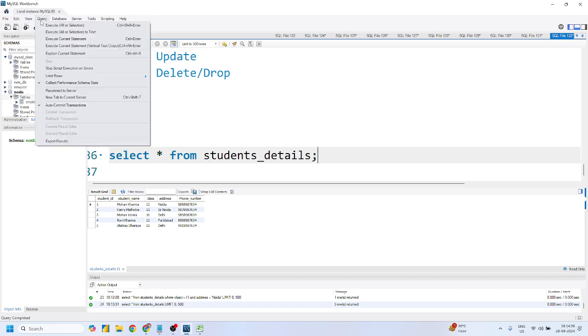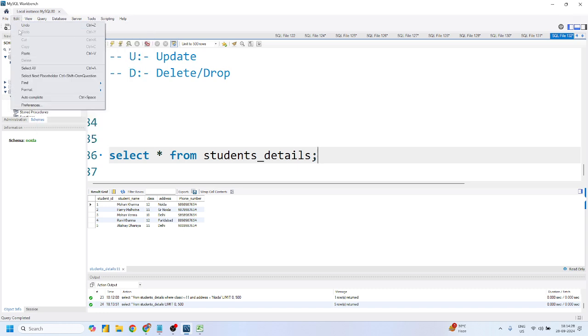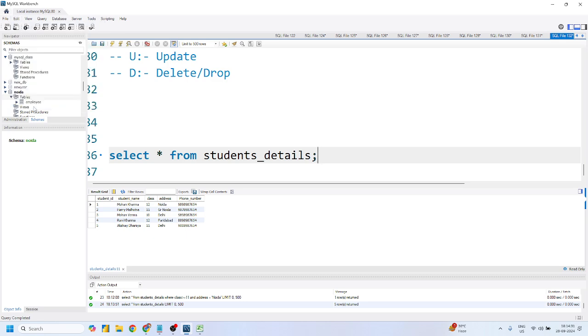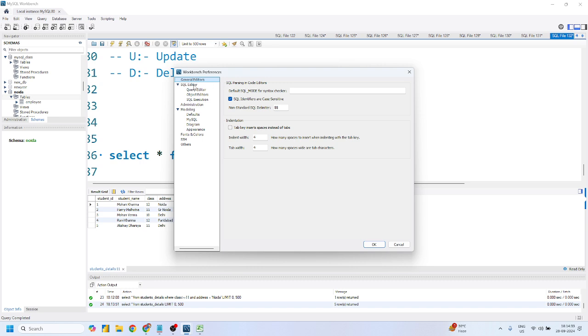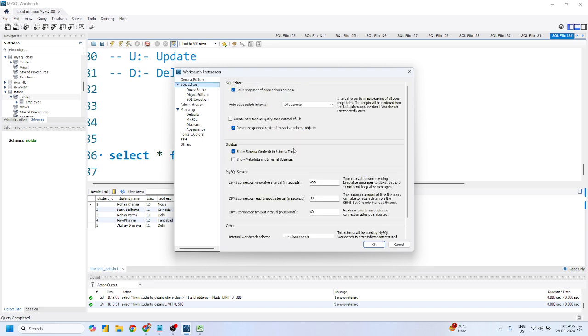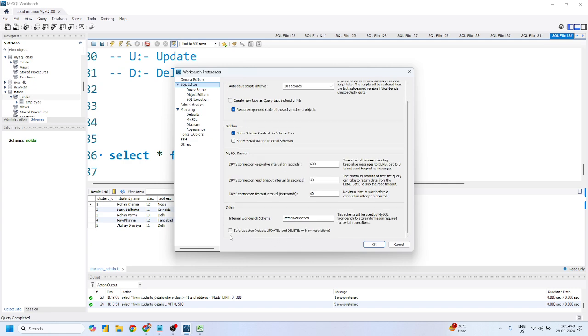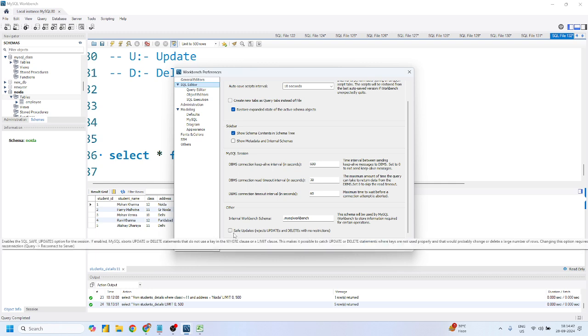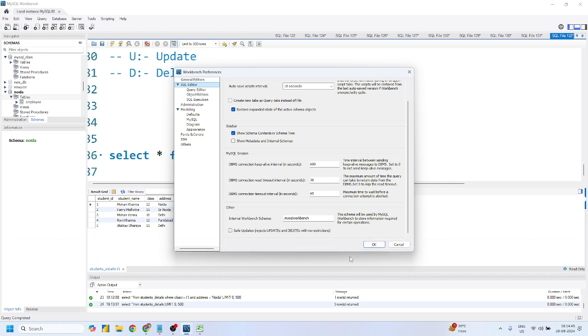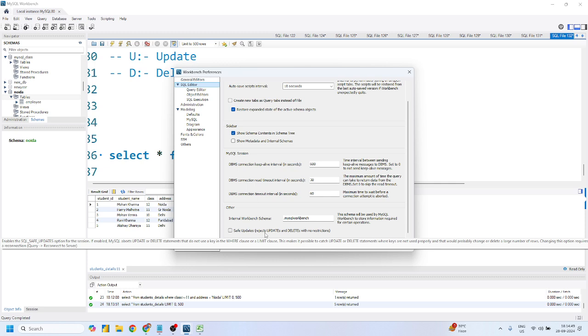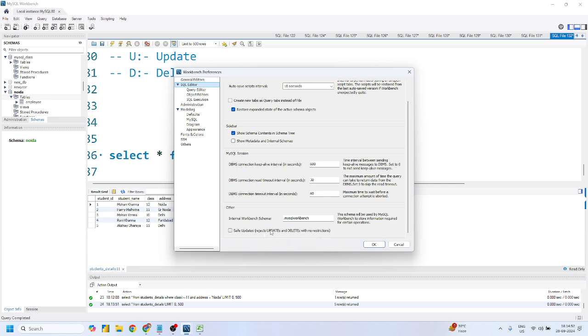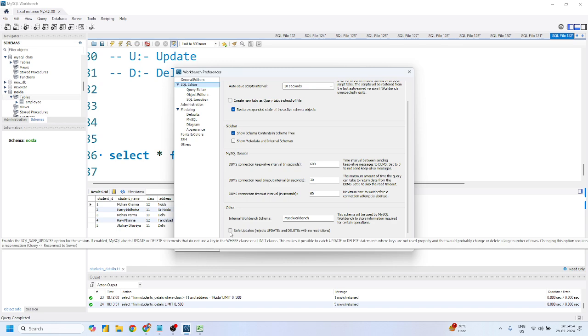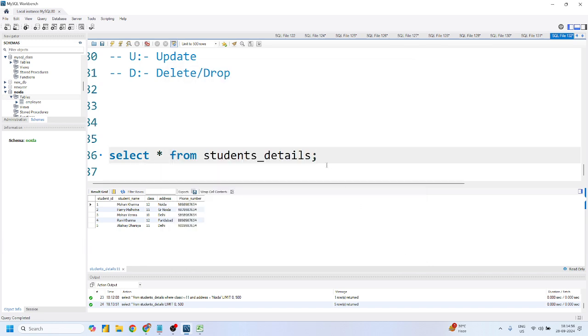So for that, you have to click on Edit and then click on Preferences. Now click on SQL Editor and untick this, uncheck this, because it tries to reject all your update and delete executions or queries. If you have successfully unchecked this, click OK, and now you can perform update and delete operations as well.